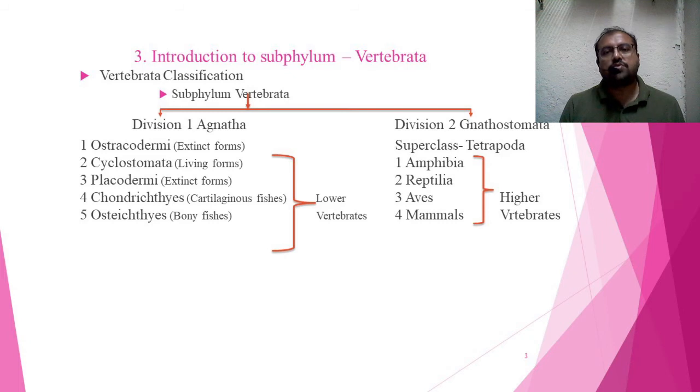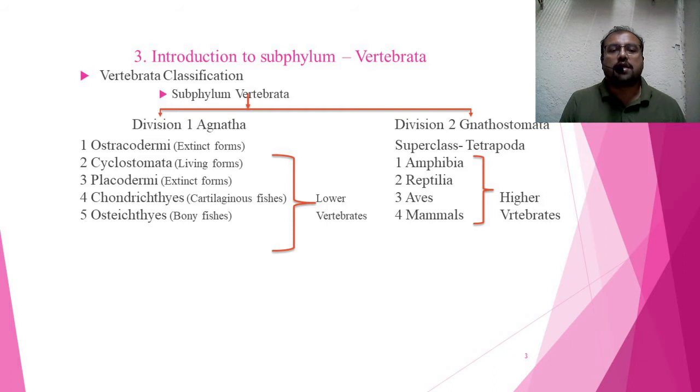Those individuals which do not have jaws, upper jaw or lower jaw, are basically the primitive vertebrates or lower vertebrates. Not exactly all lower vertebrates are without jaws; only the primitive kinds of vertebrates do not have jaws, basically the ostracoderms as well as the cyclostomata.